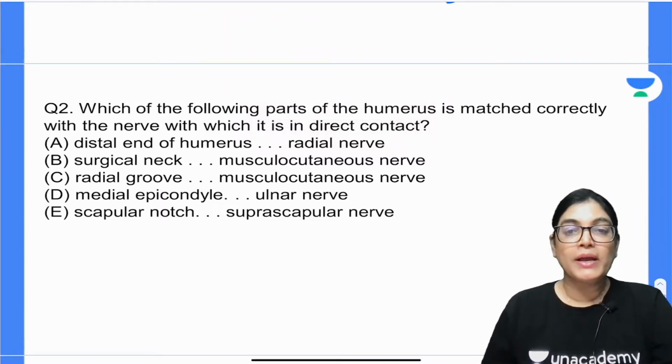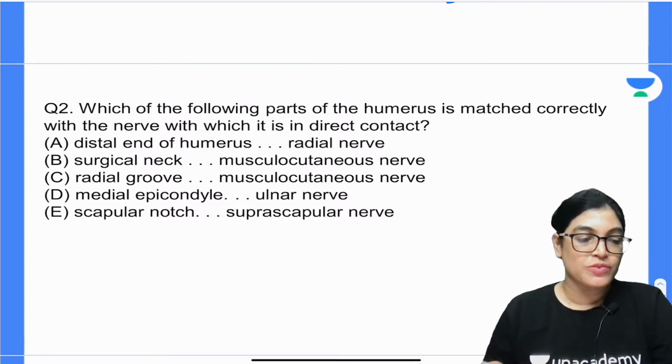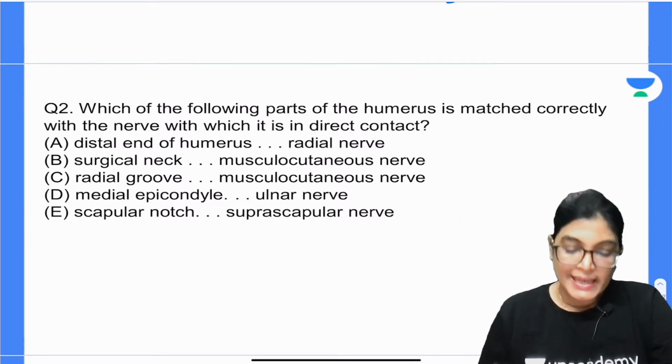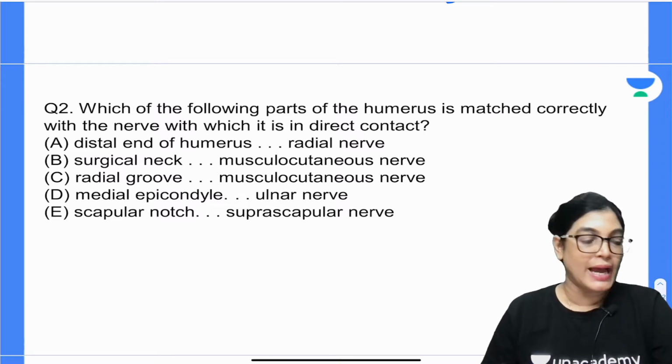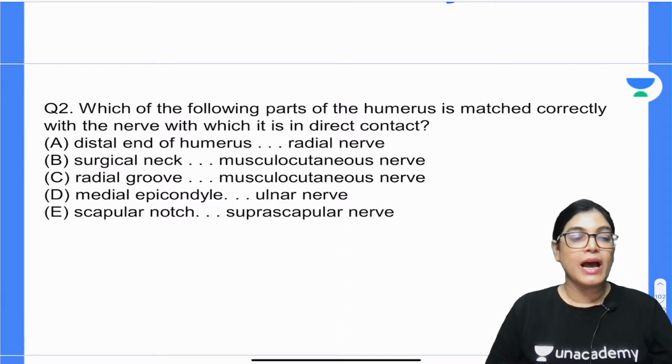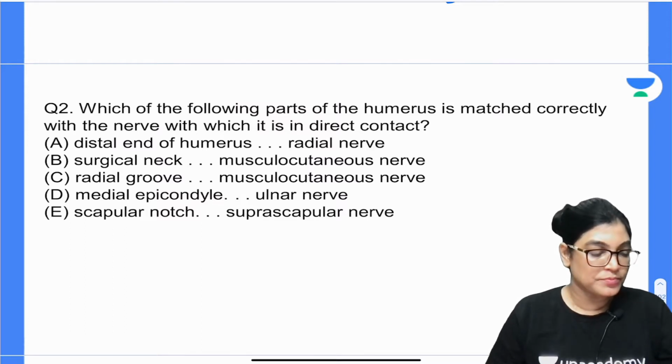Which of the following parts of the humerus is correctly matched with the nerve it is lying in direct contact with? Option A is distal end of humerus, radial nerve; B, surgical neck, musculocutaneous nerve; C, radial groove, musculocutaneous nerve; D, scapular notch, suprascapular nerve; E, medial epicondyle, ulnar nerve. My dear aspirants, I will give you 15 to 30 seconds to mark the correct answer, and then I will come up with the explanation. Your time starts now.